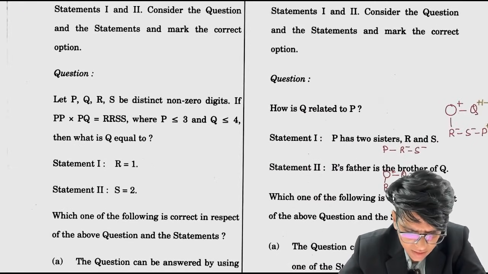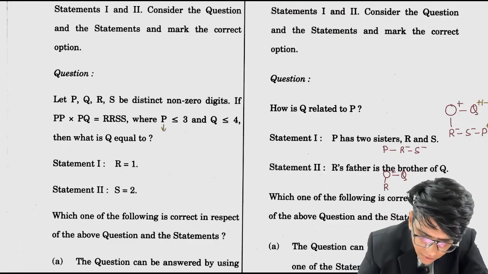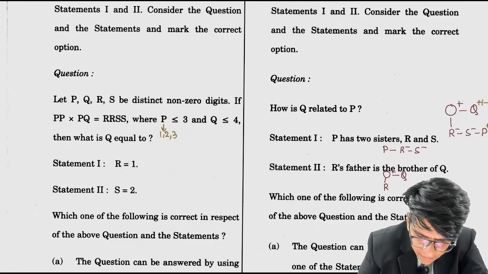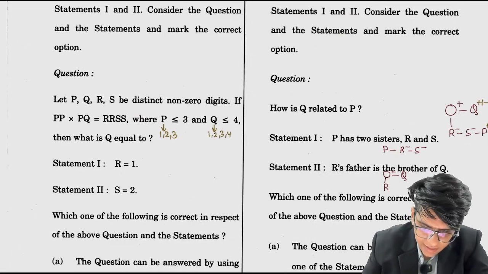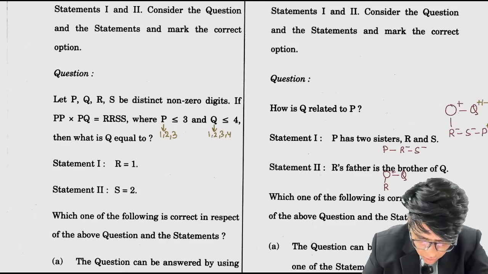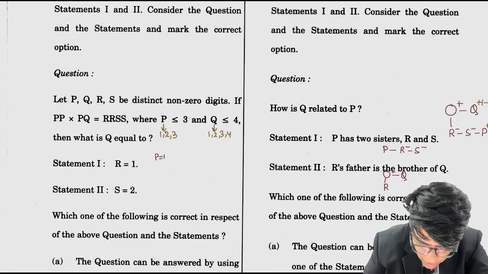Let P, Q, R, S be distinct non-zero digits. If P plus P, PP into PQ is equal to this, where P is less than 3. P is less than 3, so what can the value of P be? 1, 2 and 3. Q can be 1, 2, 3 and 4. If I take 1, P is equal to 1.